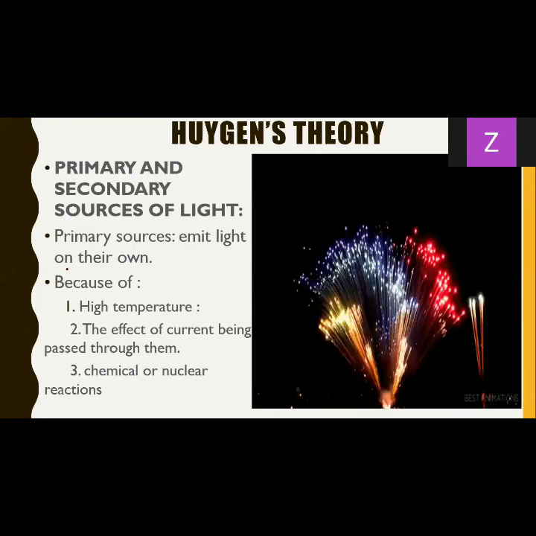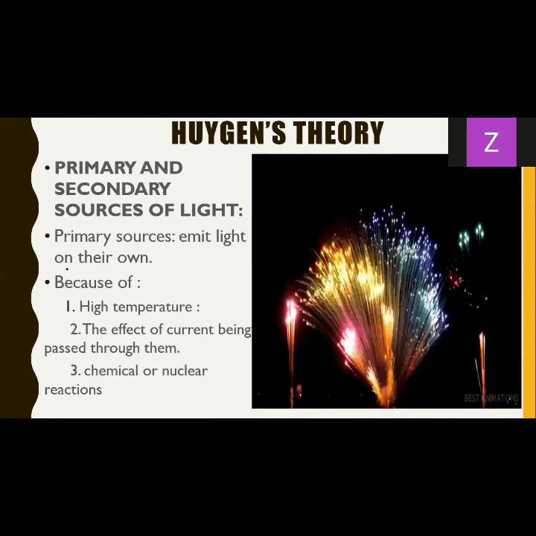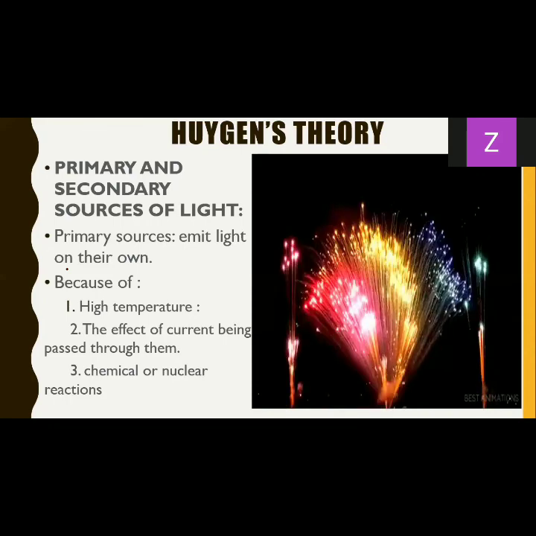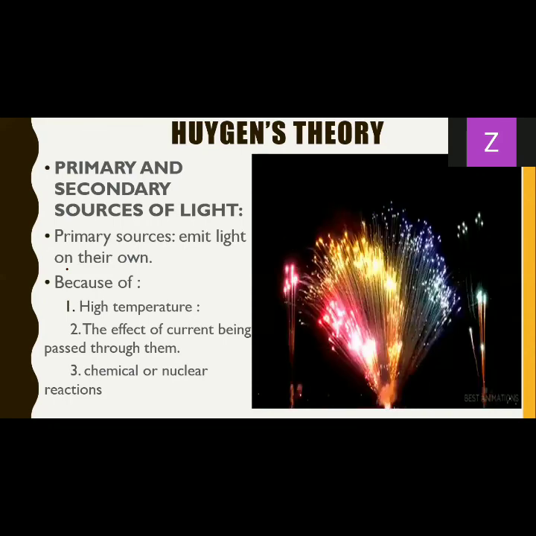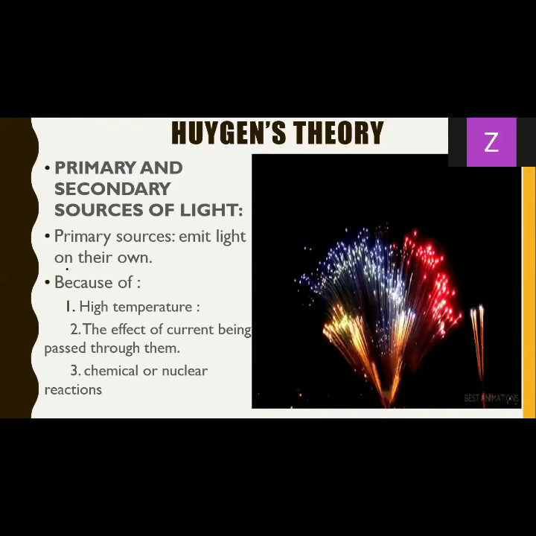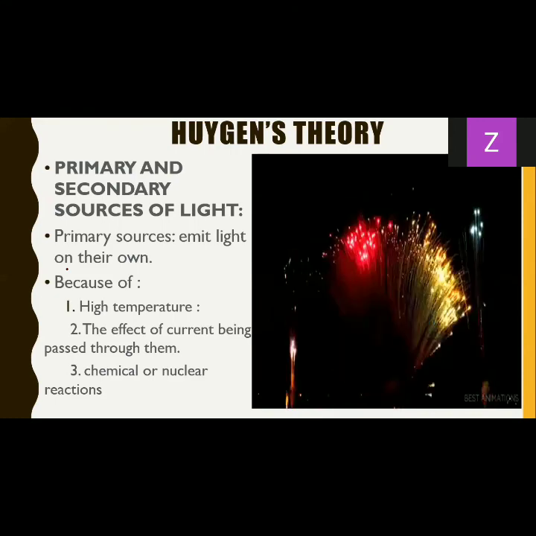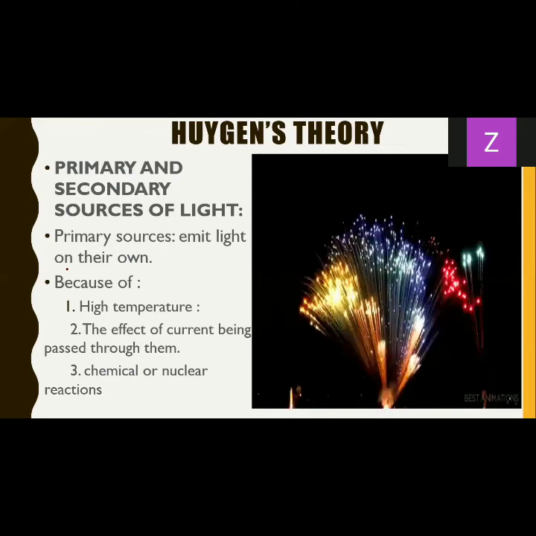So what actually happens there? A chemical reaction happens. We know that the reaction is exothermic. I'm guessing you know that. Exothermic means what? Very high heat. Again referring to the first point, because of high temperature, it emits light.